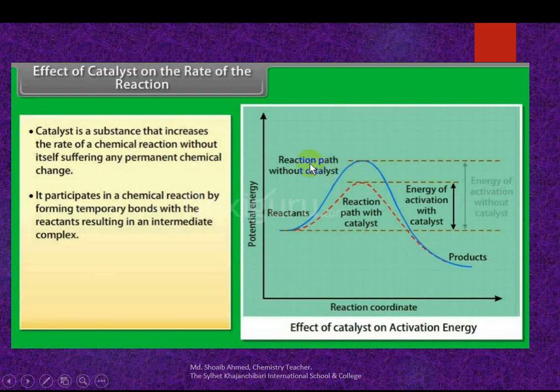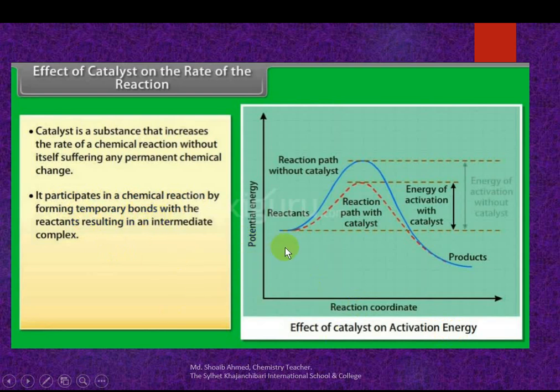This is the reaction path without catalyst, with this activation energy, and the reaction path with catalyst, with this activation energy. So the activation energy decreases.